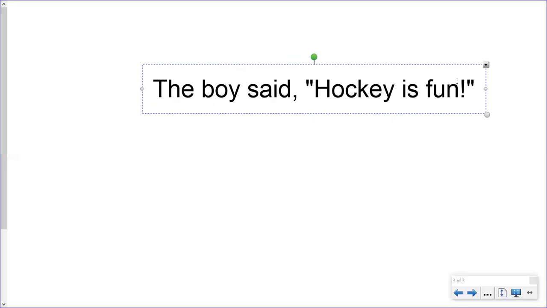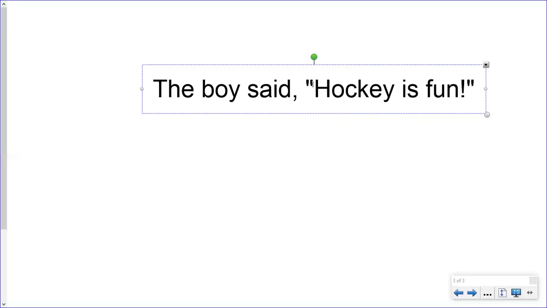Here is what the boy is saying. You are capturing his words with the beginning and the ending quotation marks. His sentence starts with a capital letter and it ends with punctuation inside of the quotation marks. We have a capital letter here. We have punctuation here. We have a capital letter here. We have punctuation here, and his words are captured inside of the quotation marks.